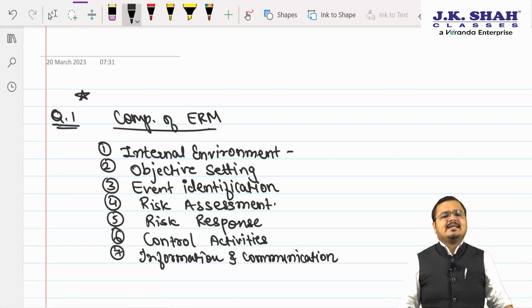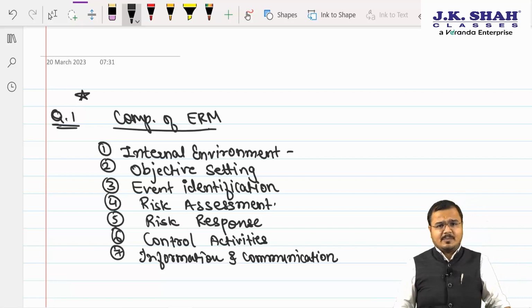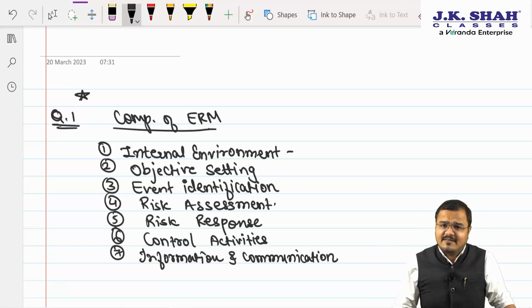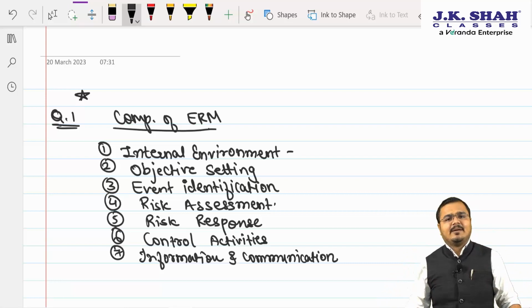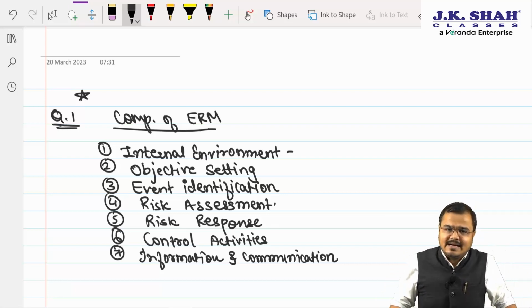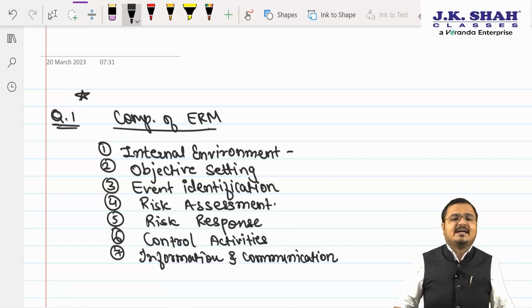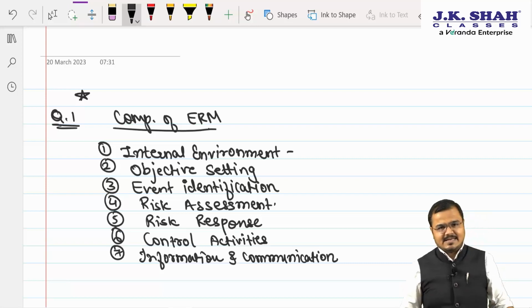All our components are designed with only one thing in mind, that is how we view the risk and how we manage those risks in a given situation. So information and communication, as the name itself suggests, means that information on each and every threat must be collected well in advance. We should take all appropriate measures by which the risk could be minimized to a great extent. All the information available regarding the particular risk must be collected and stored in a secured manner. But collecting and storing will not help unless it is shared with the respective departments. Yes or no? Yes sir.